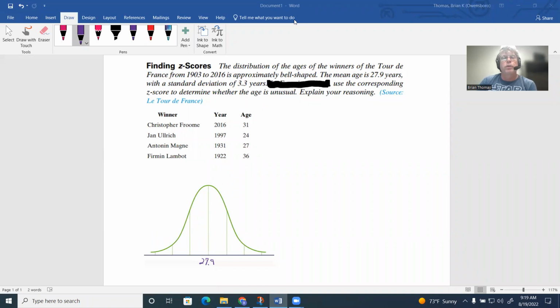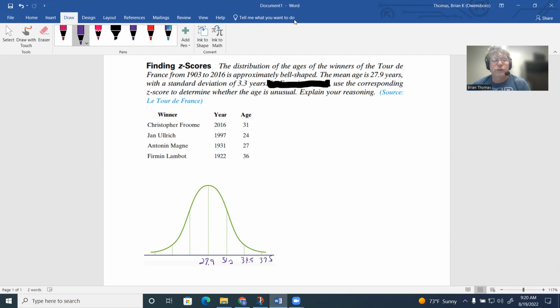Since 3.3 is my standard deviation, if I go one standard deviation from the mean and add 3.3 to that, that would give me an age of 31.2. If I add 3.3 again, that would give me 34.5. And if I add 3.3 again, that would give me 37.8.